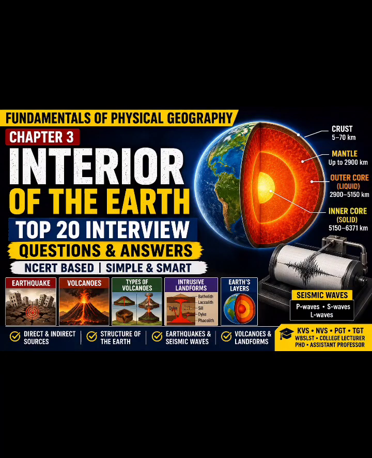Next question, how are earthquakes measured? So earthquakes are recorded using a seismograph. Their magnitude is measured by the Richter scale and their intensity and effects on people and structures are measured by the Mercalli scale. Next question, what are seismic waves? So seismic waves are energy waves generated during an earthquake. They travel through the earth and help scientists study the earth's interior. These waves are broadly classified into body waves and surface waves.